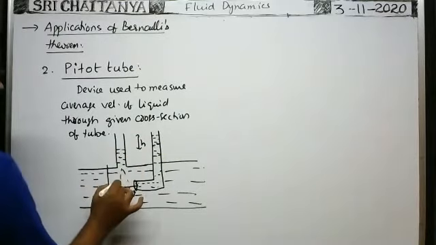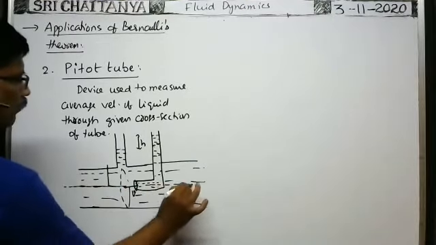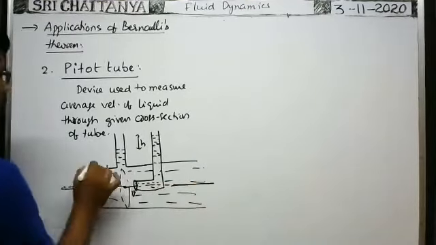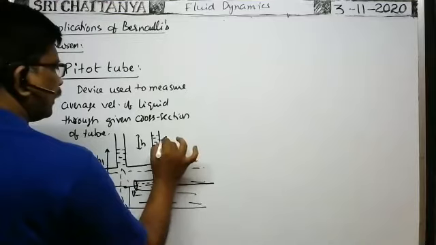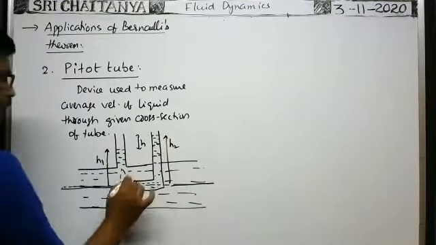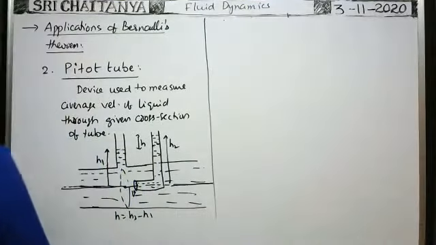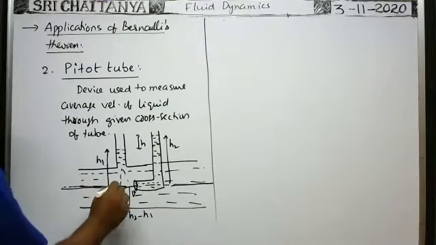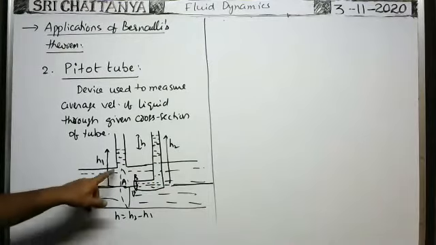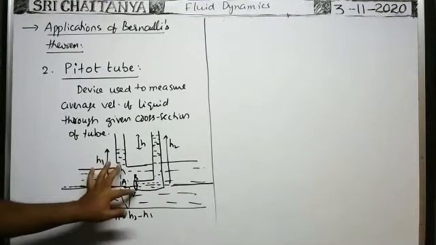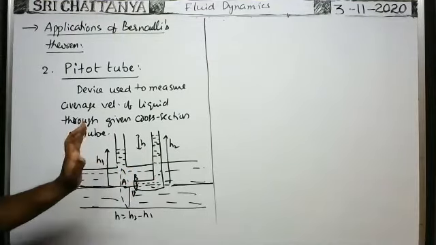Suppose this is the axis of the tube. From the axis of the tube, this liquid level is at a height h1, and this liquid level is at a height say h2. Then the difference in heights of the liquid level, small h, is equal to h2 minus h1. Now you apply Bernoulli's theorem at A and at B. A is the cross section of the tube. B is at the first end of the L-shaped tube. This arrangement is nothing but a pitot tube.